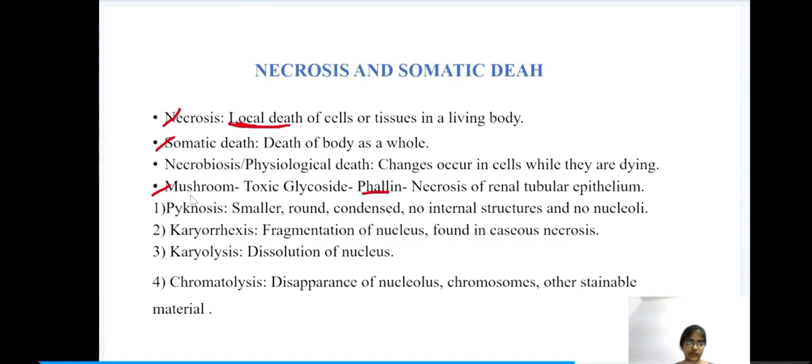Here we have a few important points. First one is pycnosis. Pycnosis means the nucleus becomes smaller, round and condensed. There is no internal structure and nucleoli is also absent. Next one is karyorrhexis, which means fragmentation of nucleus. This condition is found in caseous necrosis. Next one is karyolysis, which means dissolution of nucleus. Next, chromatolysis means disappearance of nucleolus, chromosomes and other stainable materials. These four definitions are very important for the bits.